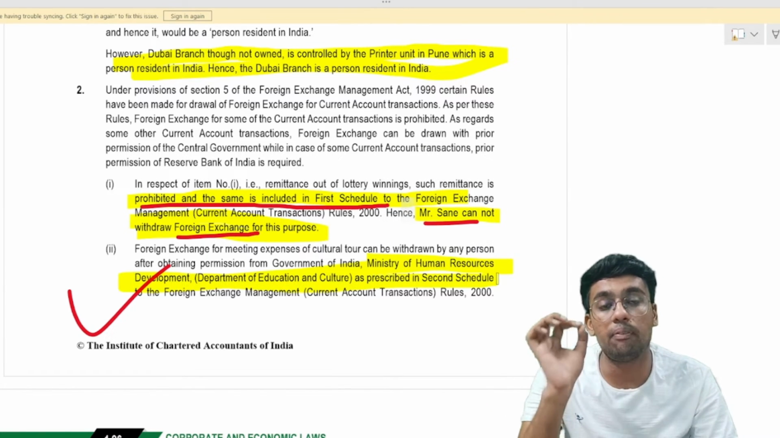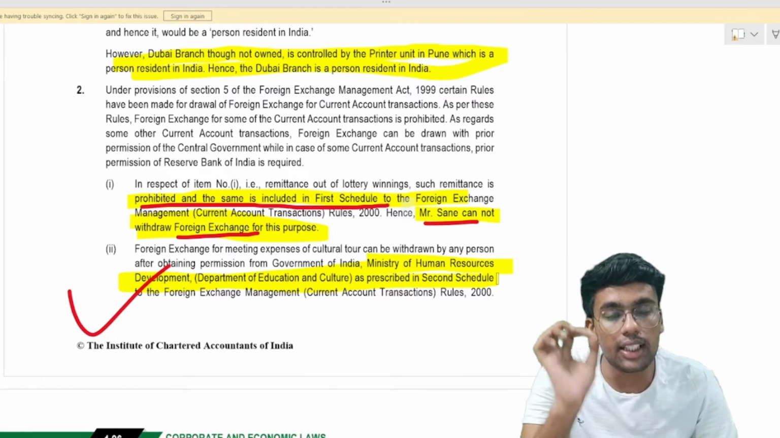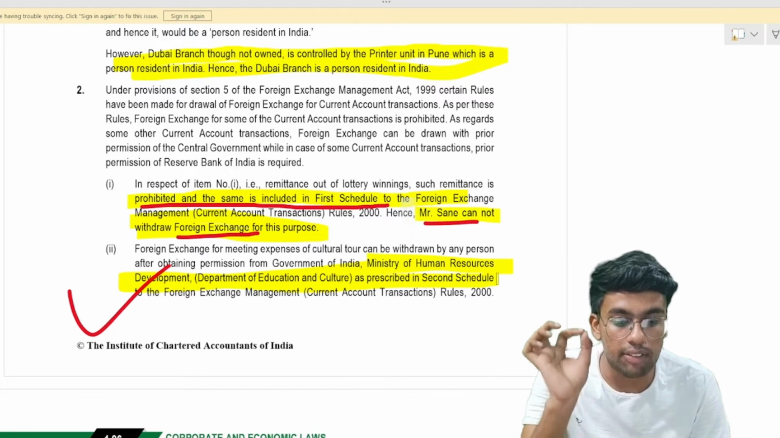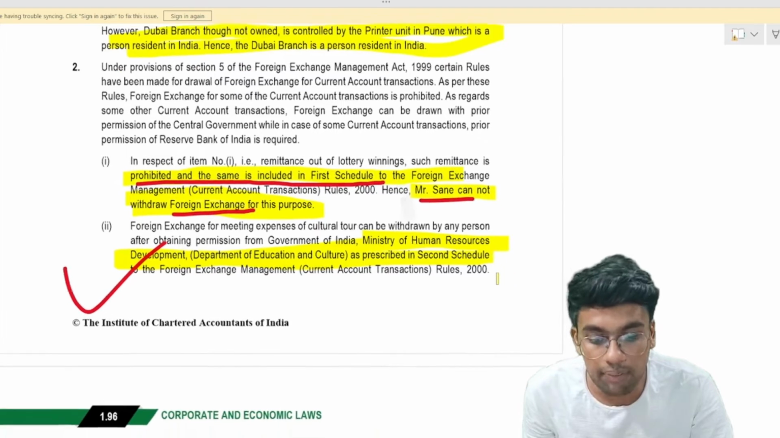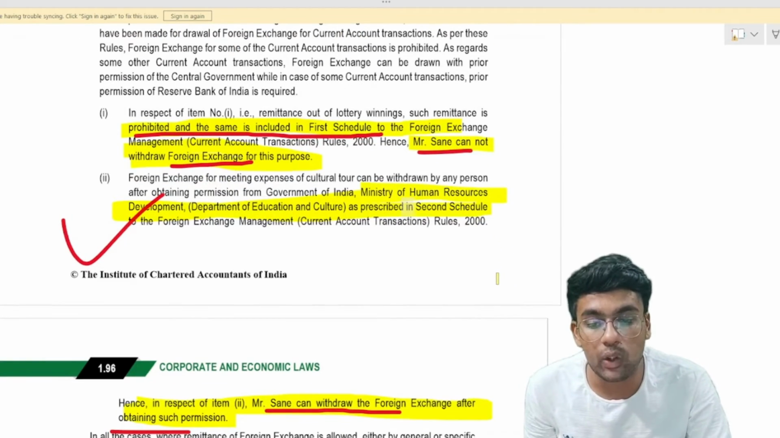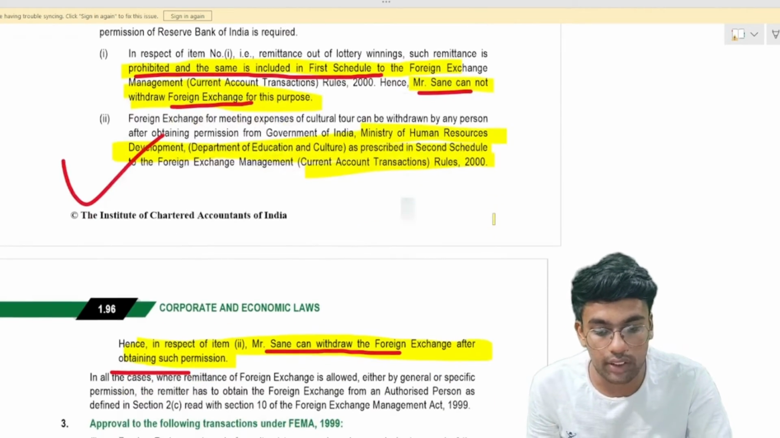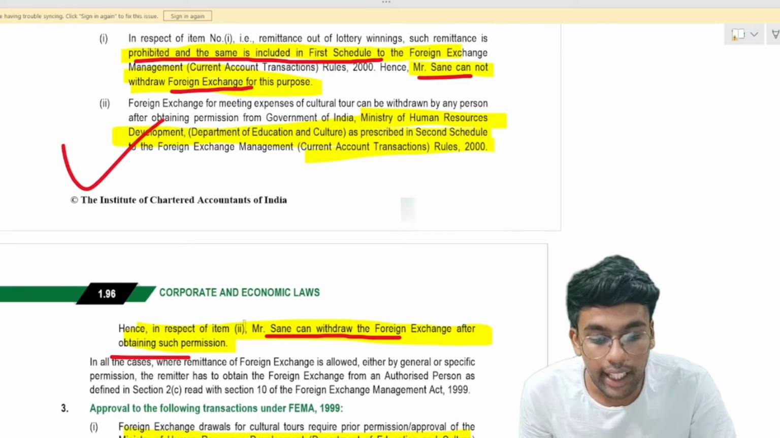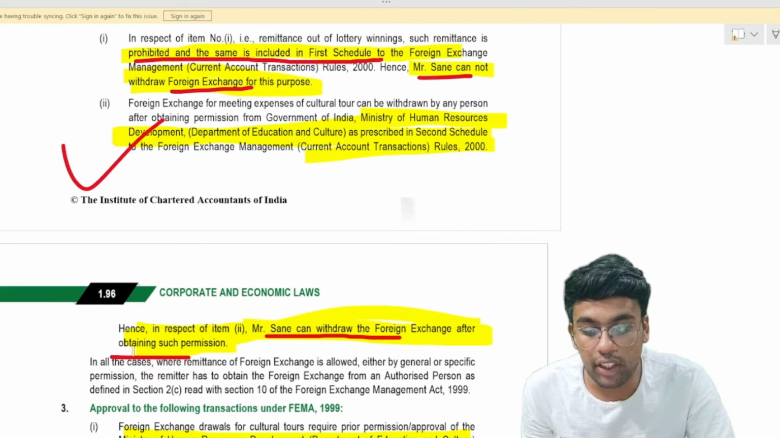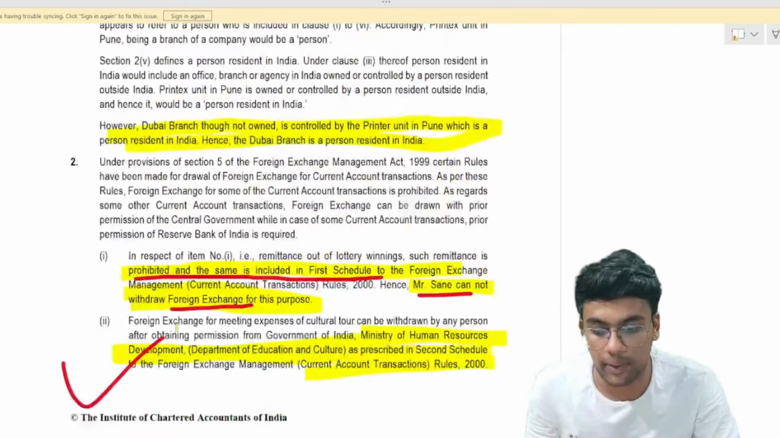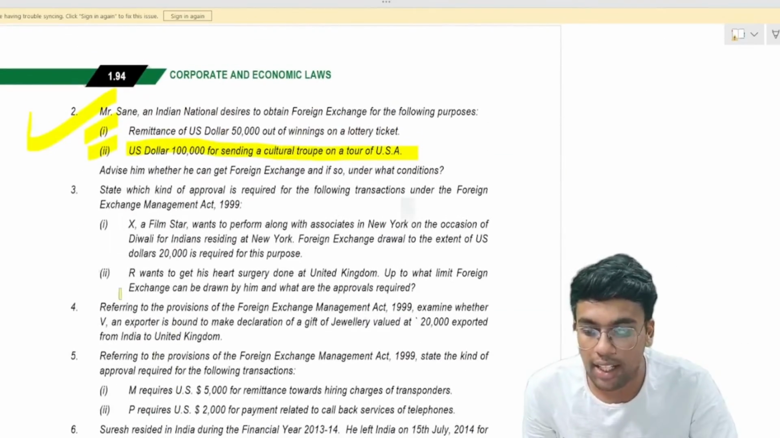There is a prior permission which is required from the Ministry of Human Resource Development as prescribed in the second schedule to the Current Account Transaction Rules 2000, and therefore Mr. Sen can withdraw the foreign exchange after obtaining such permission from such department. So the 2 questions are done from this descriptive as well.